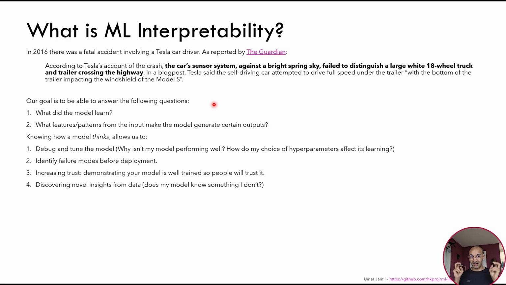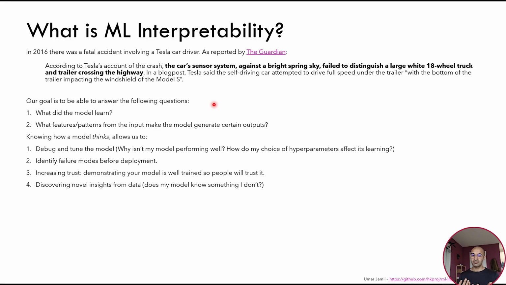Knowing how a model thinks, and pardon me for this word, it's very wrong, so let's think about knowing how a model makes its prediction, allows us to debug and fine-tune the model, which means that during training we can understand why our model is not learning something that we wanted to learn, or how we should change our hyperparameters that will affect the learning of our model. We can identify failure modes before deployment, which means that we can understand what are the things that are more likely to make my model fail when deployed in production.